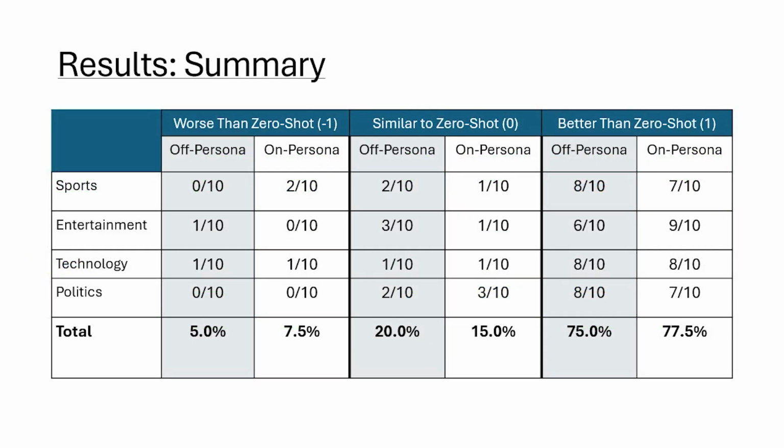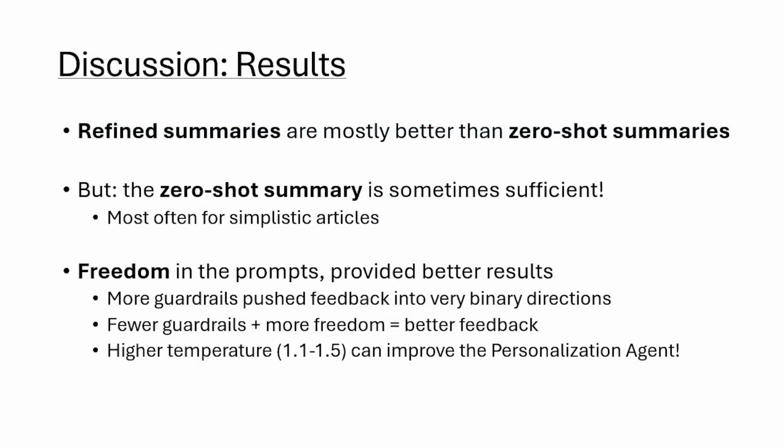So this is a summary of all the results that we had for the 4 different personas, and we did a subset of 10 off and 10 on persona articles, and we can see that the majority of them are better than the zero-shot summary, and a fifth of them are similar to the zero-shot summary. And so one reason why the zero-shot summary is sufficient or similar is because when we have really simple articles, it's really hard to find extra details to be specific about. And especially because we have the arbiter agent, we need to ensure that the truth is preserved, so we can't make up facts. This has to be from the original article.